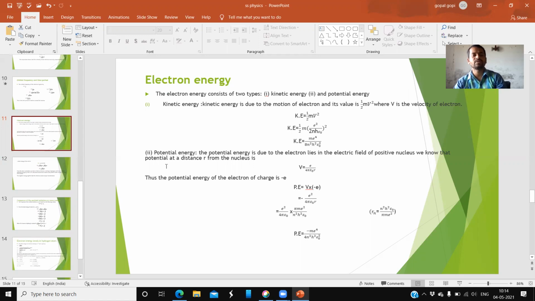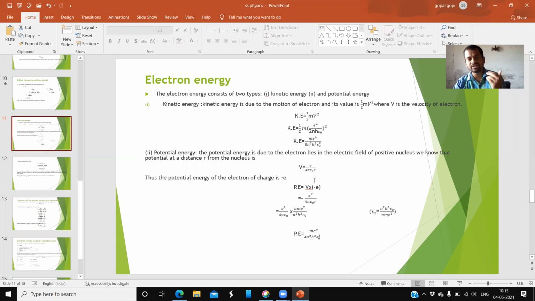Next, potential energy. Potential energy is due to the electron lying in the electric field of the positive nucleus. So it is an attraction of the positive nucleus, which means the electron has a certain potential. The potential of the electron is V equals e by 4 pi epsilon r, at any distance.